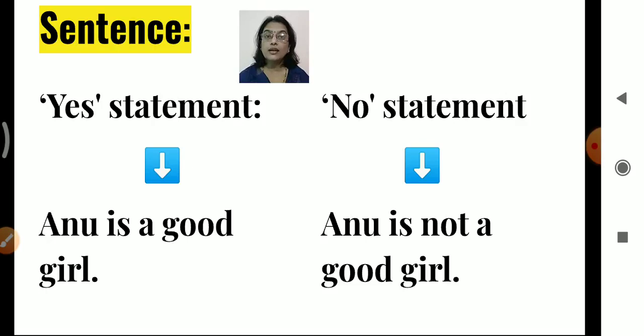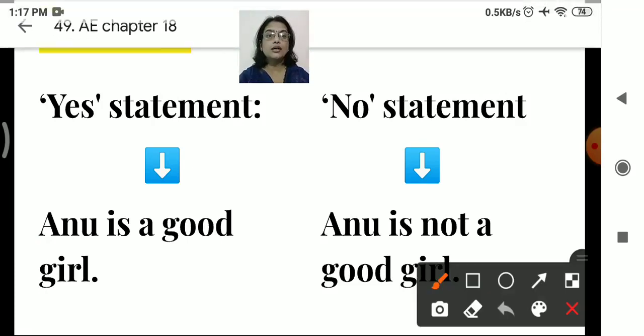Means what? Here you can see the example. Anu is a good girl. It is giving us some information, right? So this sentence gives us some information. Here in the yes statement it is said, Anu is a good girl. Means telling something, giving us some information. And in the second part you can see no statement. Now here you can see the example down below. Anu is not a good girl.